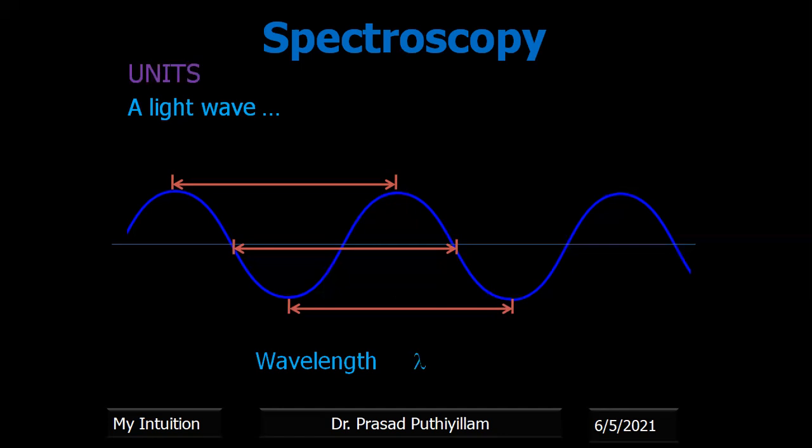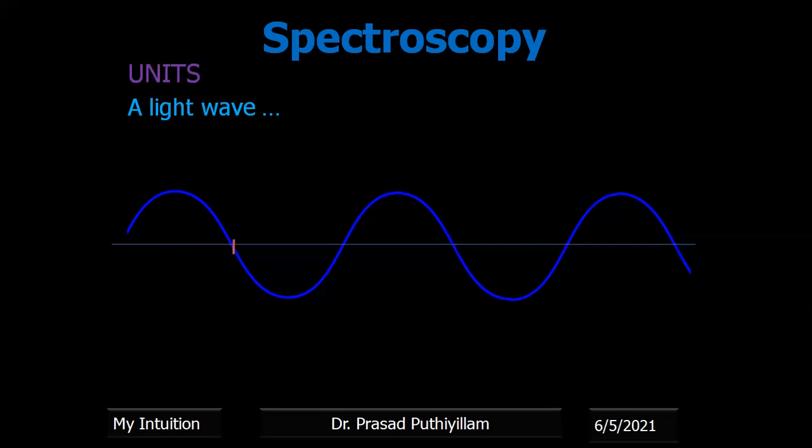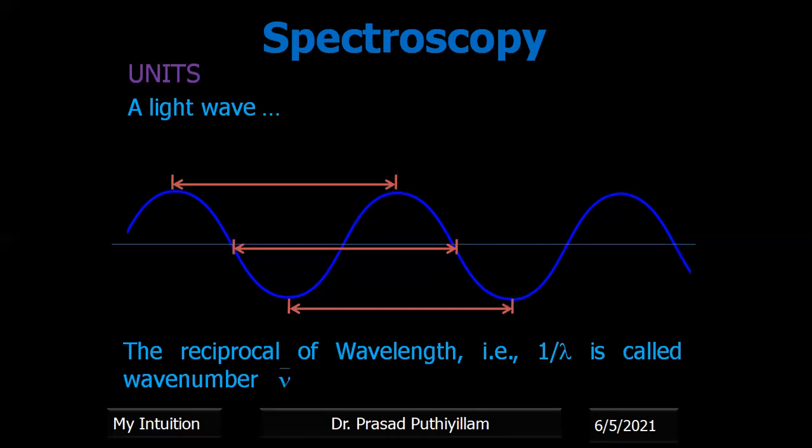That is known as the wavelength, which is represented by lambda. If you take half of that, that is half of the wavelength, lambda by 2. Some spectroscopic techniques use half of the wavelength, lambda by 2, which is why I represented it here.